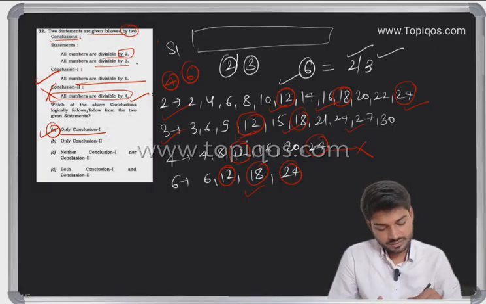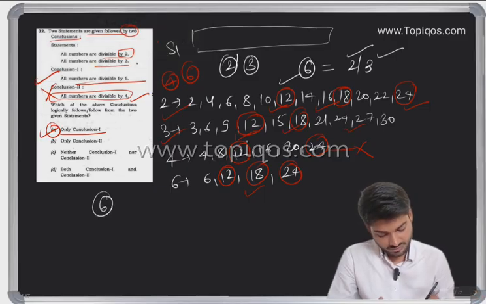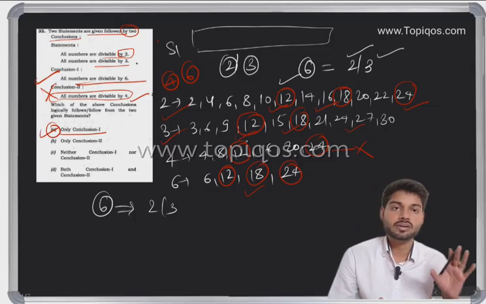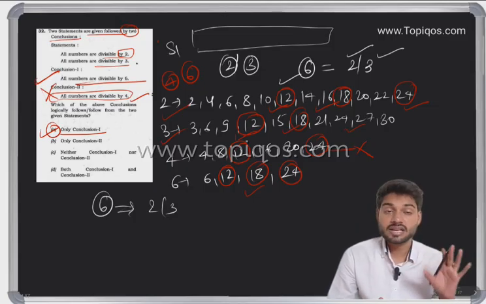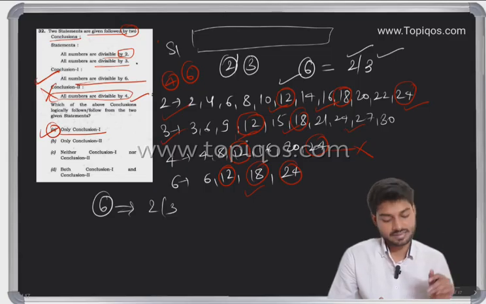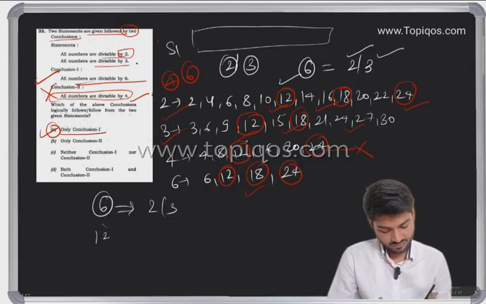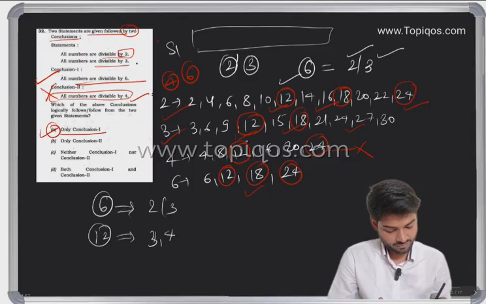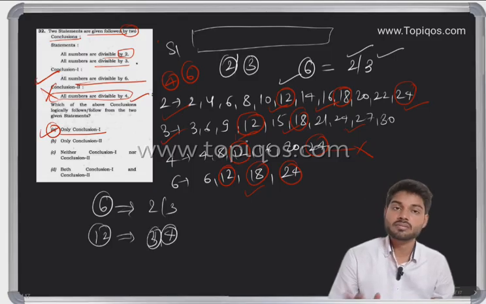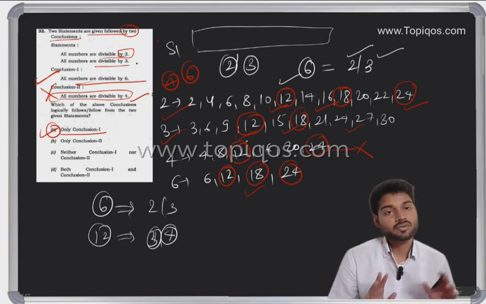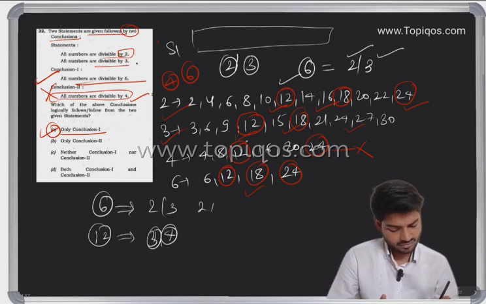However, make sure again, like I'm writing here, for 6, the rule is what? 2 and 3. If any number is divisible by 2 as well as 3, it is going to also be divisible by 6. In case of 12, if any number is divided by 3 and 4, then it's definitely going to divide by 12. Why? What is the reason? Because 2 3s are 6 and 3 4s are 12.